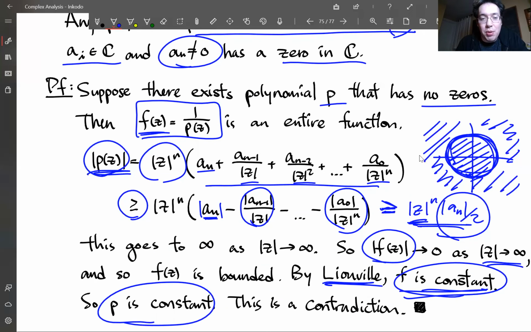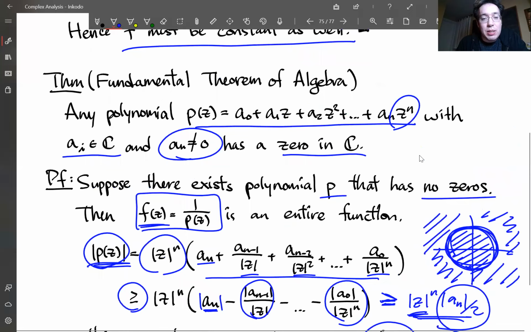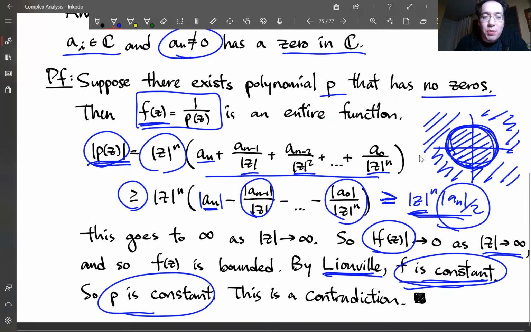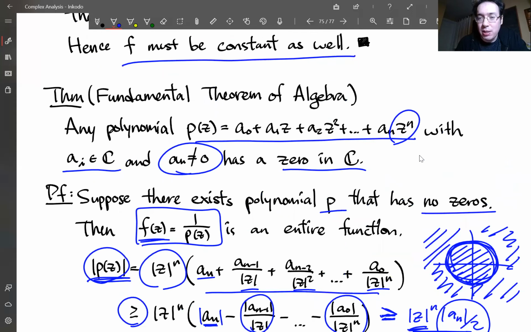Okay, so this proves the fundamental theorem of algebra, but maybe this isn't the form of the fundamental theorem of algebra that you know. So what I proved was that there's at least one 0. But if you find a 0, you could factor that outside of the polynomial, and then you have an n minus first degree polynomial. And then you can repeat the argument again.